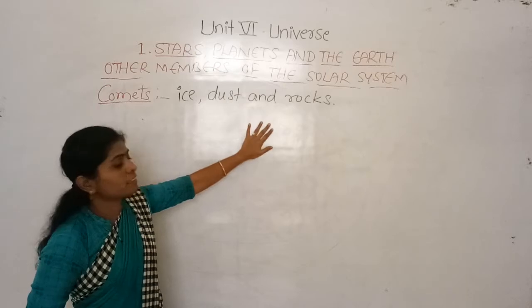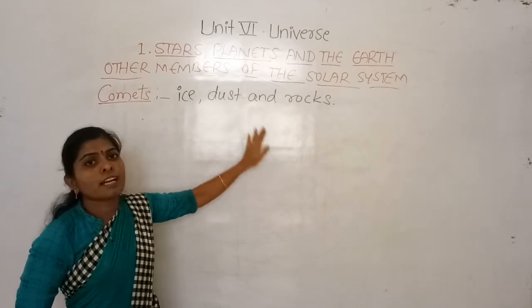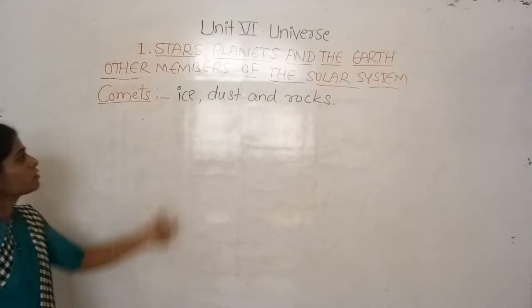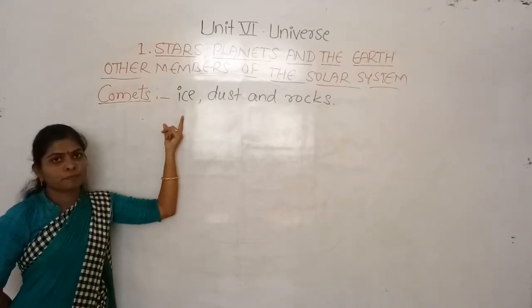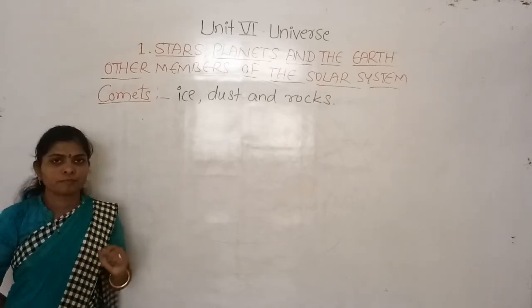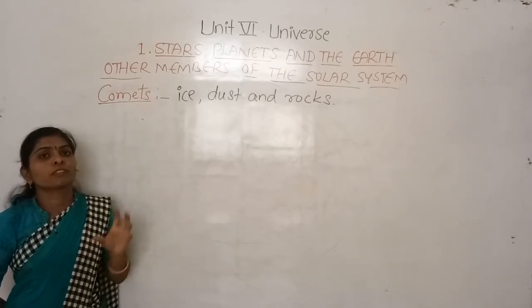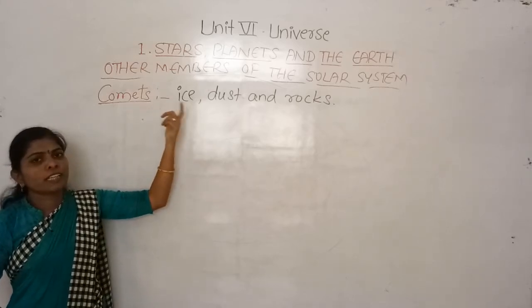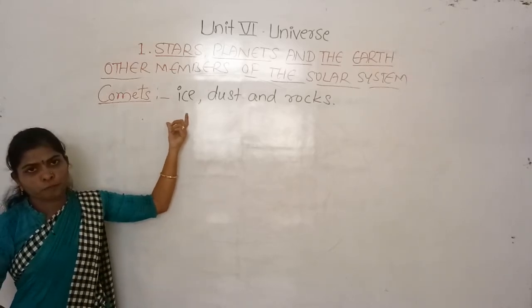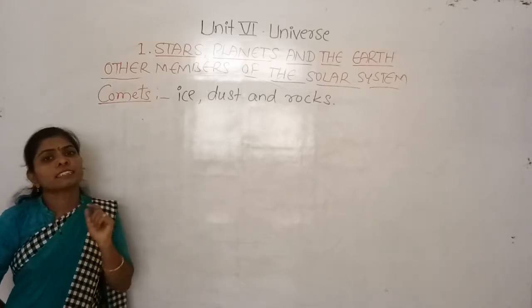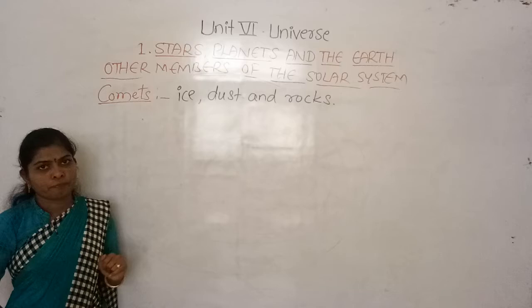And when these comets come closer to the sun, what happens? It has ice. Ice is the solid form of water. When the temperature is very low, the water gets converted into ice.